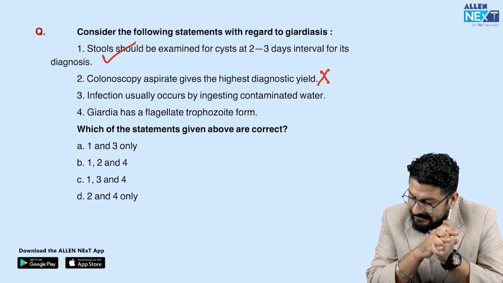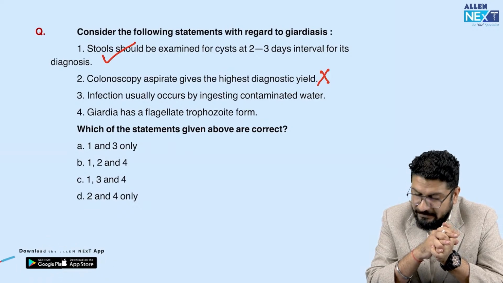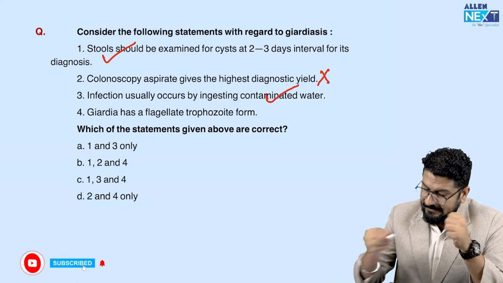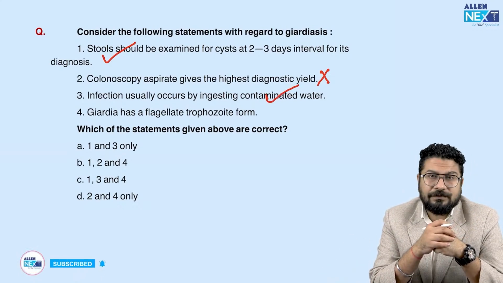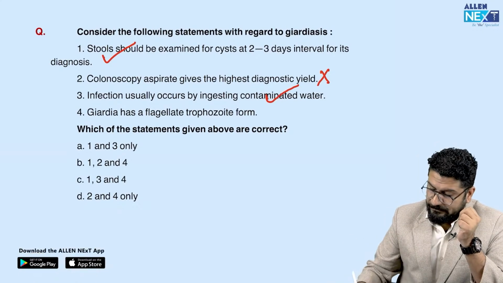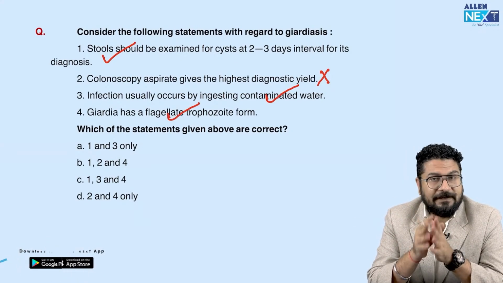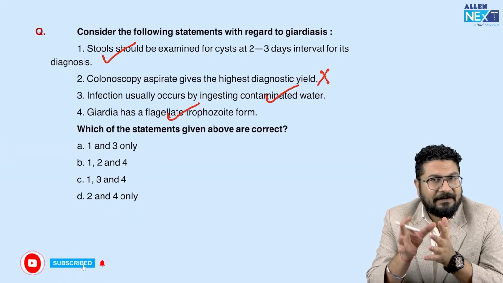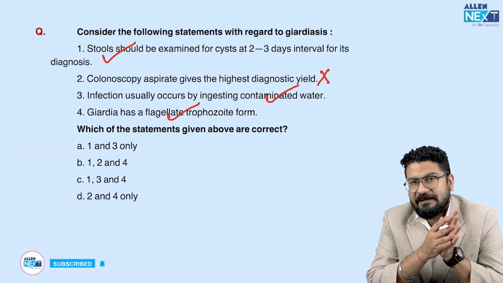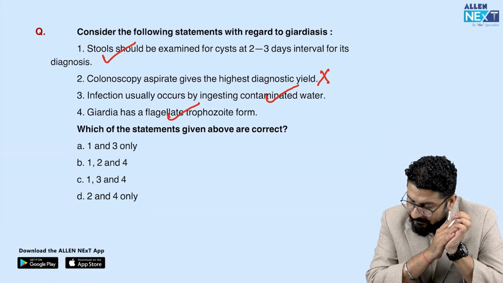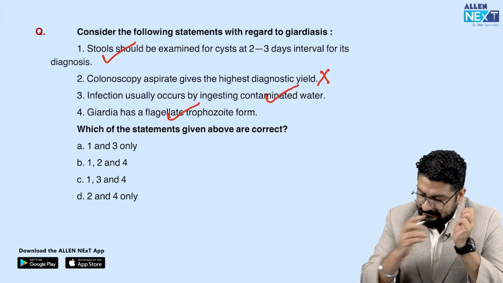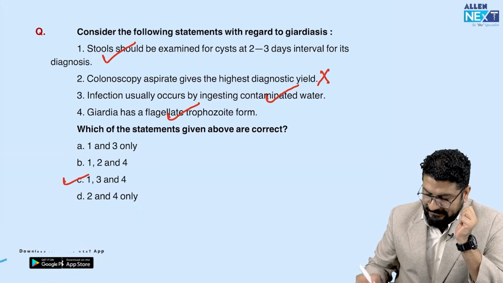Infection usually occurs by ingesting contaminated water. That's a true statement. And Giardia has a flagellated trophozoite form. That is also a true statement. So these three, again, you cannot solve this question without having knowledge of microbiology. So it's very, very important to understand the core of medicine. First, you should have a strong basic of preclinical and paraclinical subjects. So 1, 3 and 4, these are correct statements. So option number C will be the right answer.